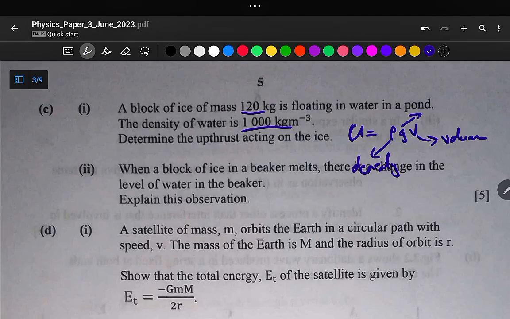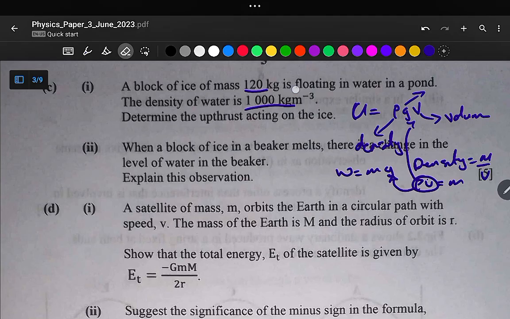From Archimedes' principle, upthrust is equal to the weight of the fluid displaced. Weight is equal to mg, and from density equals mass over volume, if we multiply volume by density, we get mass. So rho V is equal to mass. That's why upthrust is equal to rho V g.